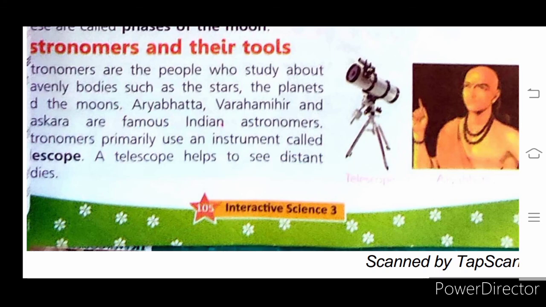To study the heavenly bodies, children, they use a telescope. This telescope helps to see distant objects. Through this telescope they study heavenly bodies.